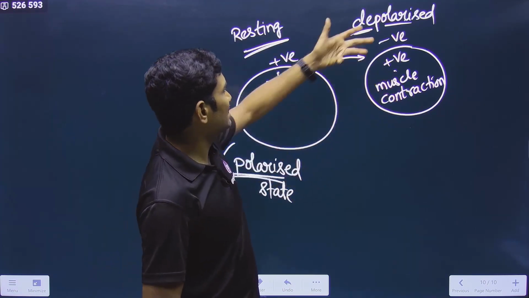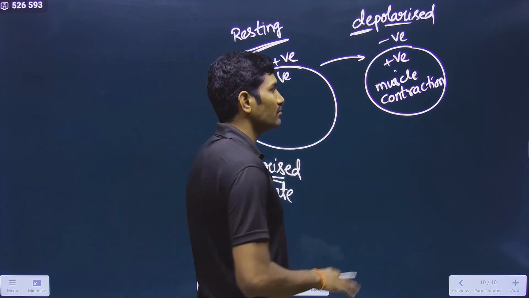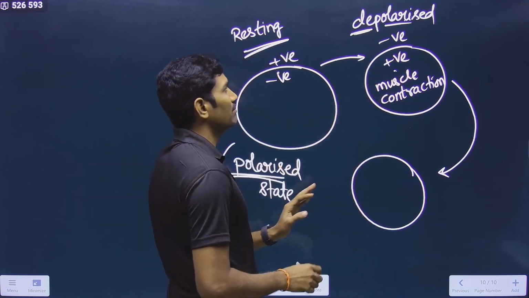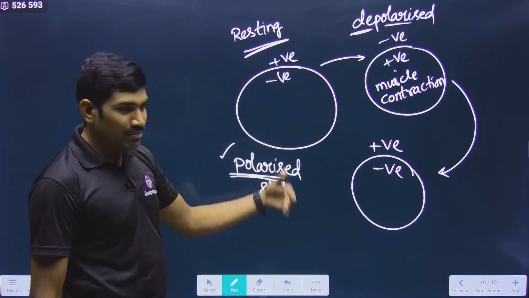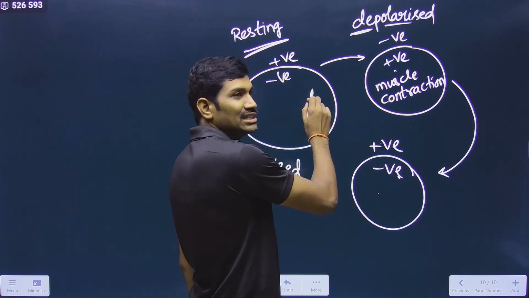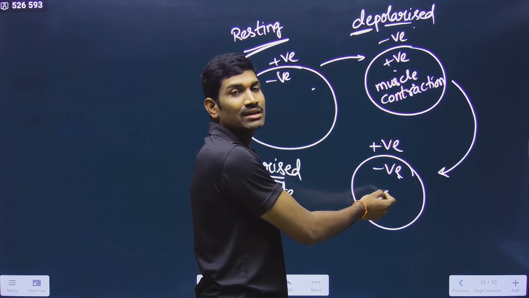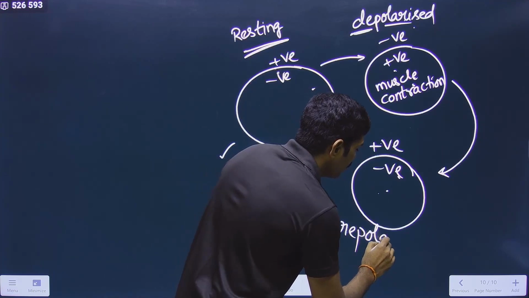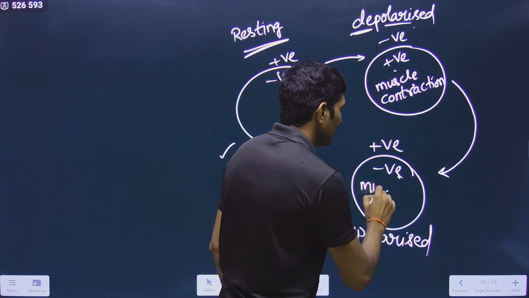So in this way, once polarity is reversed, it is called a depolarized condition, and it is causing the muscle contraction. Once the muscle has contracted, it should relax again. When it relaxes, once again it will become normal. Once again normal means what? Outer positive, inner negative. Once again it is becoming polarized. This is the normal polarized state, right? So initially it is polarized. During contraction it is depolarized, and after that it undergoes repolarization. Re means again polarized, repolarized. So what does this repolarization indicate? This is the muscle relaxation.